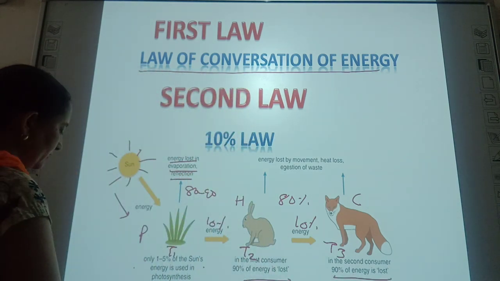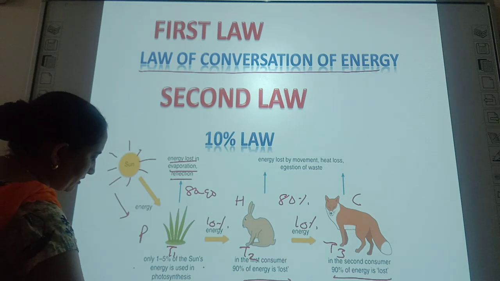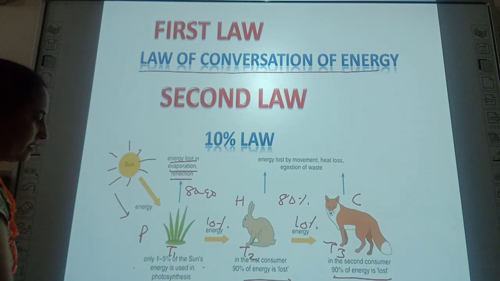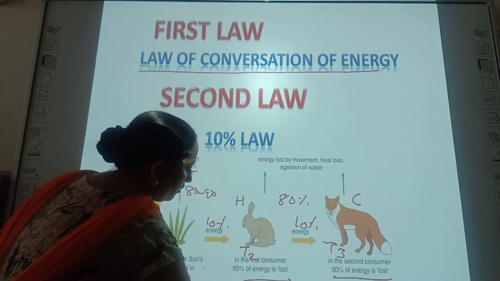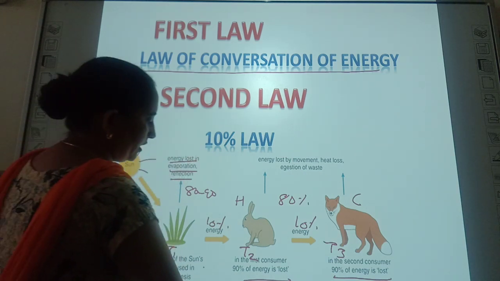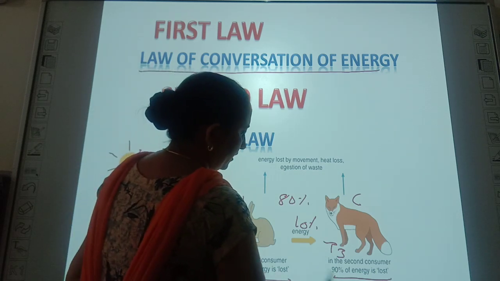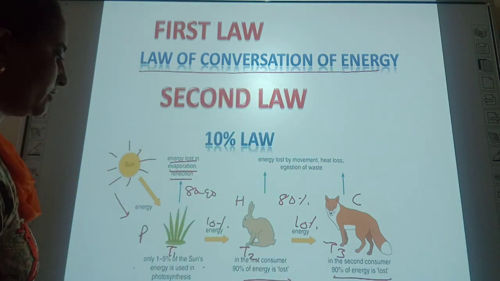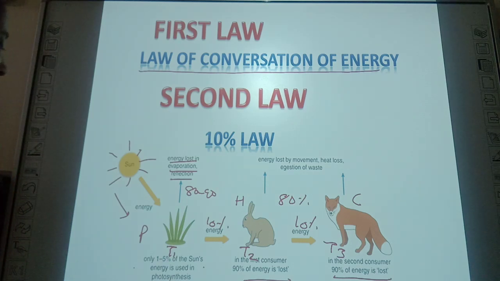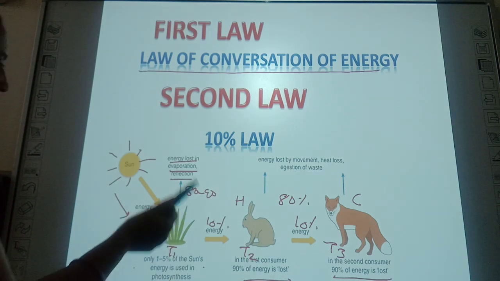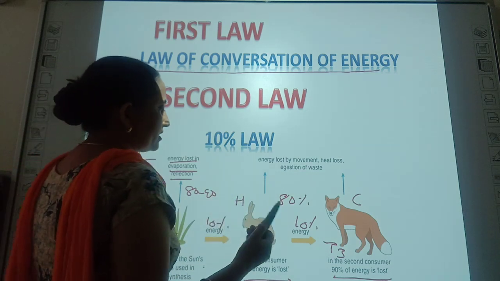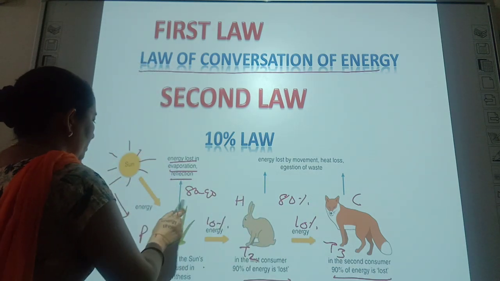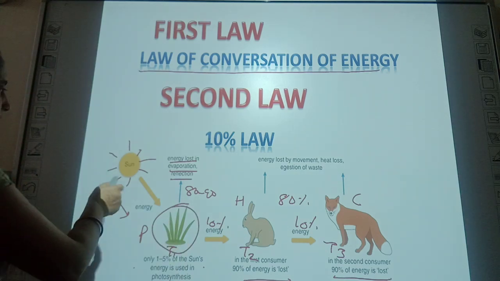Here, if we consider 100 kg of grass, then 10 kg of energy is transferred to the rabbit, and it's further 10%, that is, 1 kg, taken by the fox. So carnivores always take less energy, and the producers take more energy from the sun.